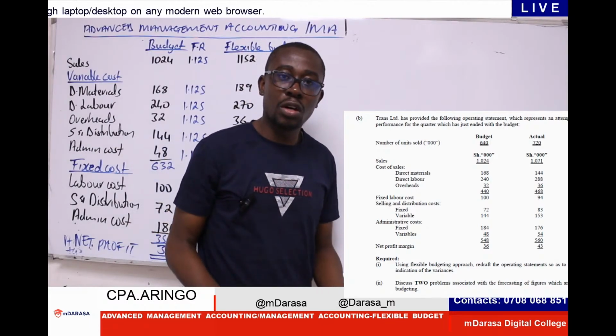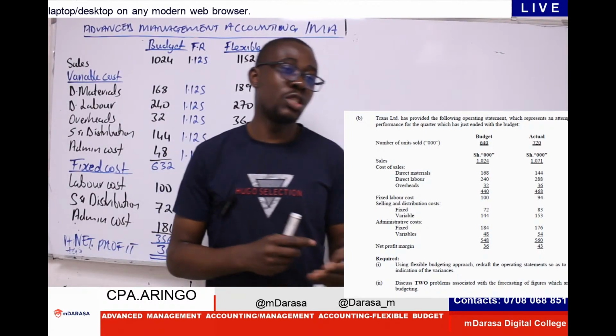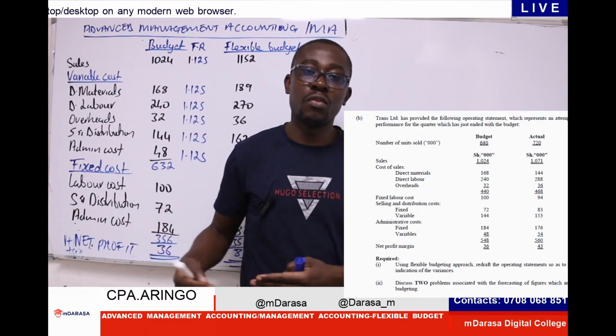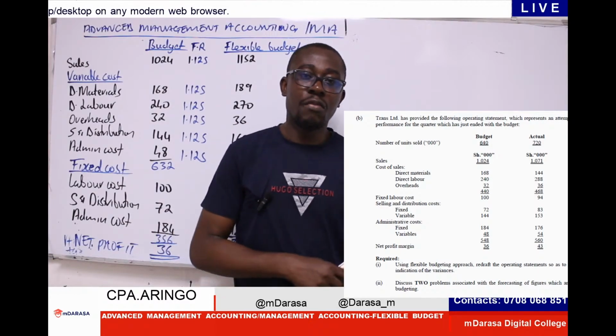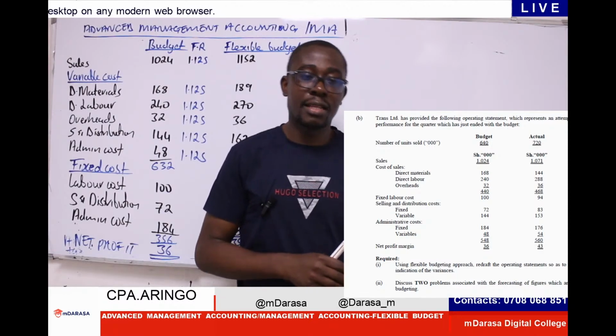So we normally tend to have two forms. Favorable variance. These are where the actual results is better than the expected results. We also have, of course, adverse variance. Adverse variance is where the actual results is worse than the expected.